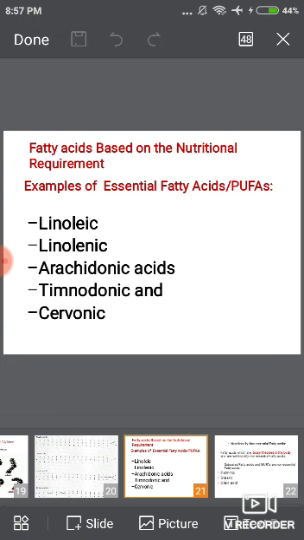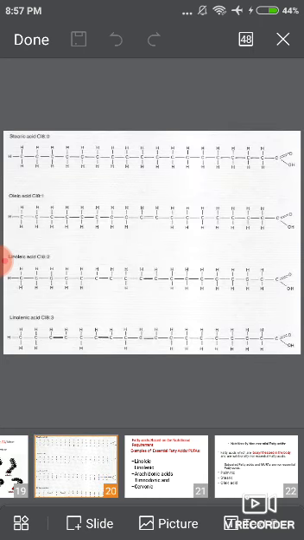Two essential fatty acids are linoleic acid and linolenic acid. You know the structure of linoleic acid and linolenic acid. In linoleic acid, the total number of carbon atoms present is 18 and there are 2 double bonds, and in linolenic acid 3 double bonds are present.